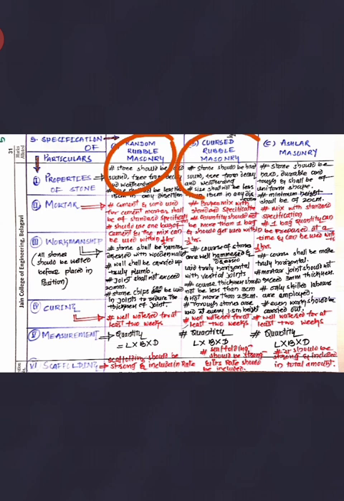Coursed rubble masonry, here you will be having different courses, layers will be there, right? But here also you will be using abrupt kinds of stones only. Means stones will not be of proper shape and size, but they will be more than 15 centimeter in all directions. That you have to keep in mind.